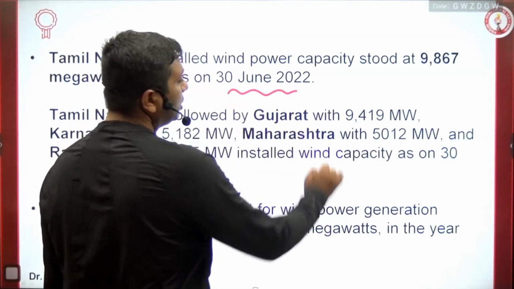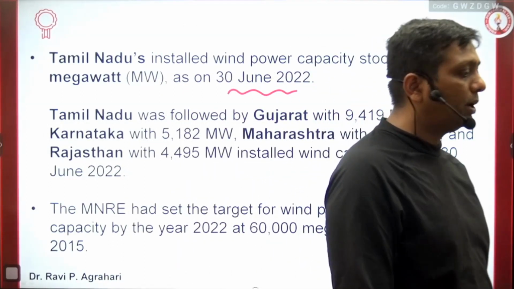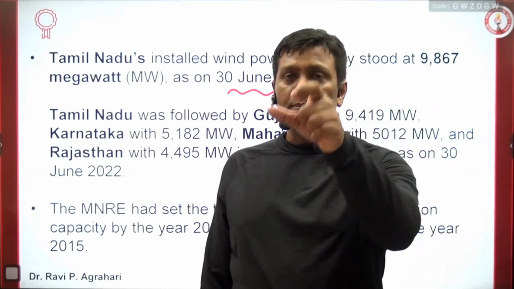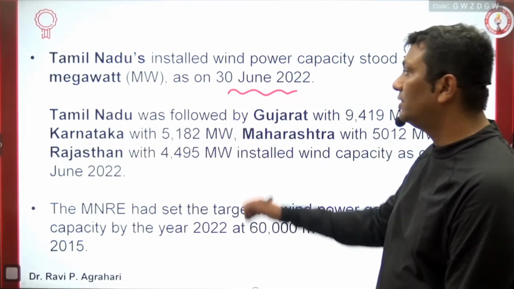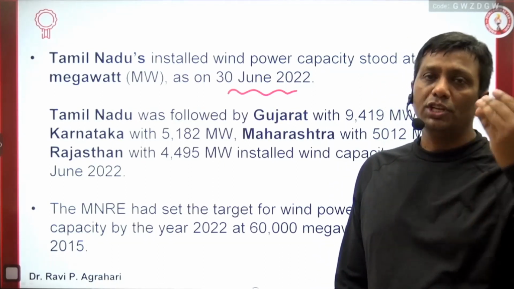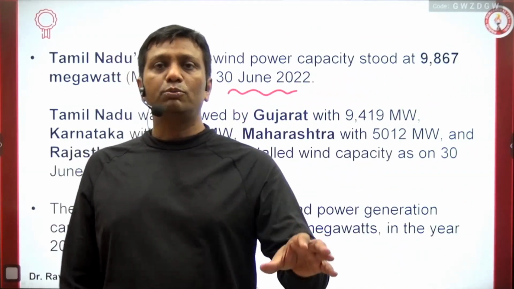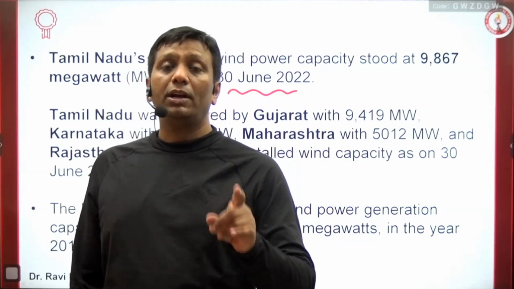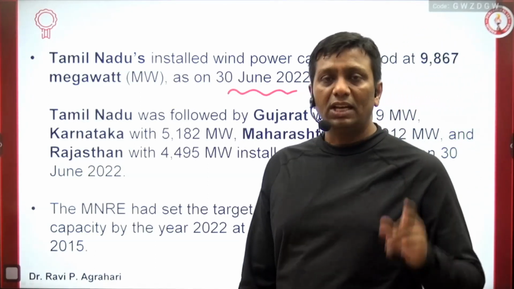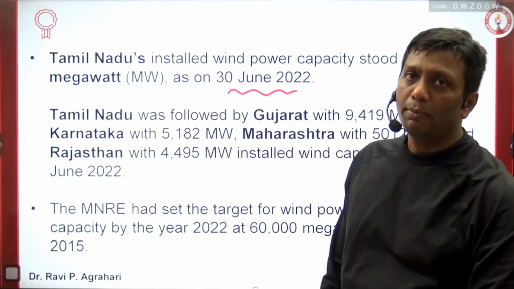This is as per the 30th June 2022 report. Whichever book you are following, the 6th edition or 7th edition, I suggest to everyone, guys, the data always changes. Even the data mentioned inside the book has now changed, so I suggest you make a question mark inside your book. The reason is that this data is going to change every moment. So when you go to give examinations, at the last moment before entering the examination, you must update this type of data. Even in my current update videos I am providing you this data, but it is still your duty and responsibility to remember the factual data at the last moment.